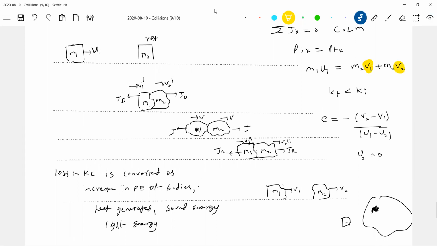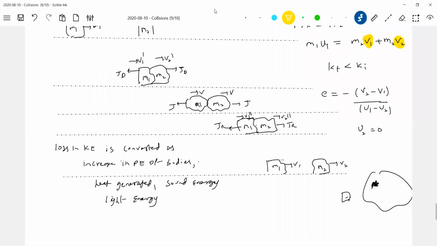What about the other equation? The other equation, practically they verified it. When they checked V1, V2, and they checked the initial kinetic energy, final kinetic energy, final kinetic energy is less than initial kinetic energy. So some energy is lost, where has it gone? Some other form. Then after getting the final kinetic energy, they brought V1, V2, substituted here, and got E less than 1.